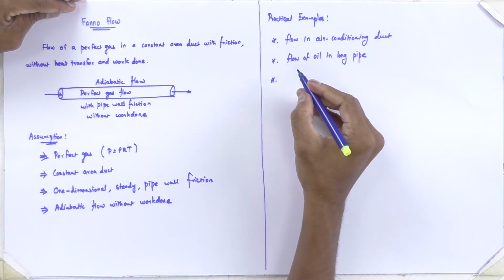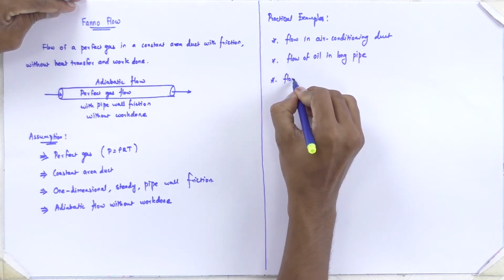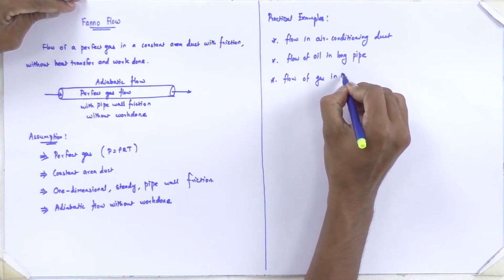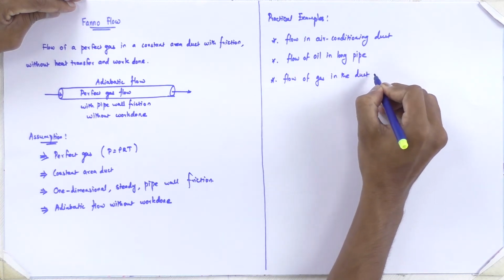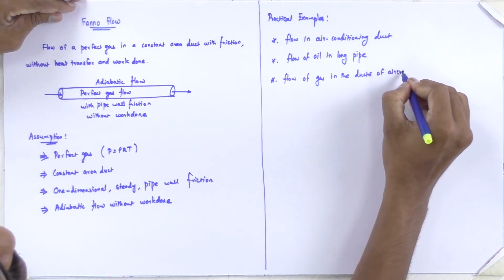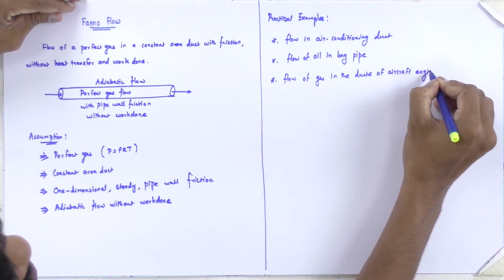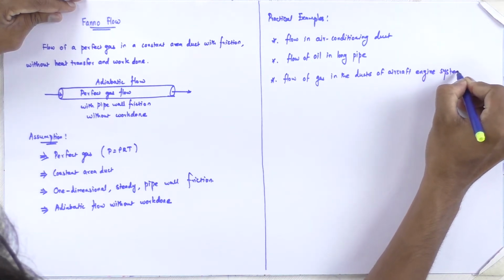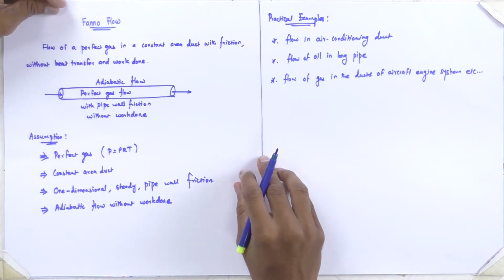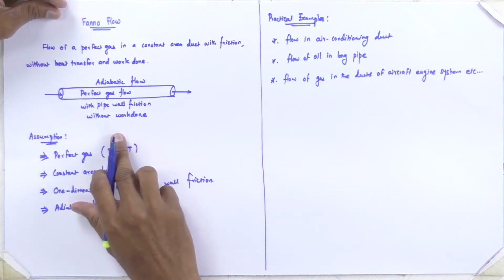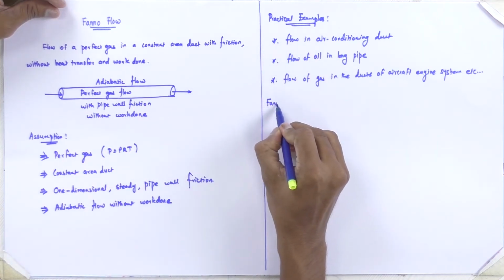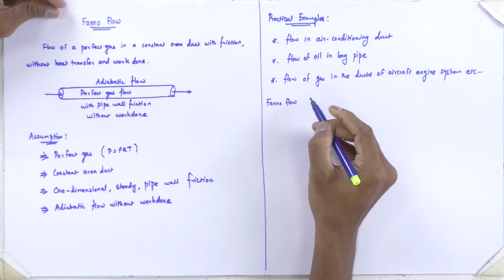Then related to aeronautical engineering, flow of gas in the ducts of aircraft engine system, and so on. So these are some practical examples of Fanno flow. Now let us derive Fanno flow relations to analyze these kinds of problems.